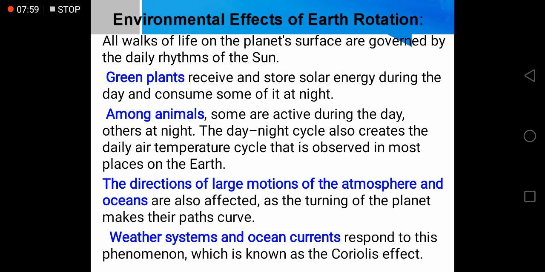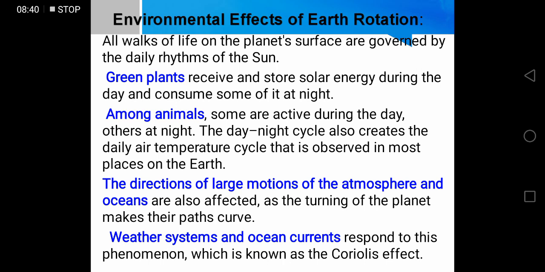All walks of life on the planet's surface are governed by the daily rhythms of the sun. The sun controls almost everything. Green plants receive and store solar energy during the day and consume some of it at night. So this is one of the advantages of the day and night division. Among animals, some are active during the day, others at night. The day and night cycle also creates a daily air temperature cycle that is observed in most places of the Earth. The Earth, as you all know, is cooled at night, so night is also very important.